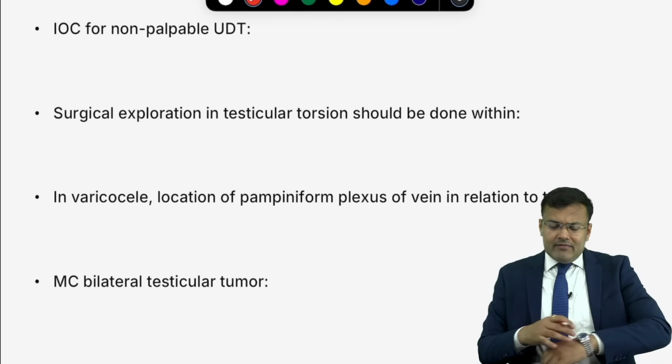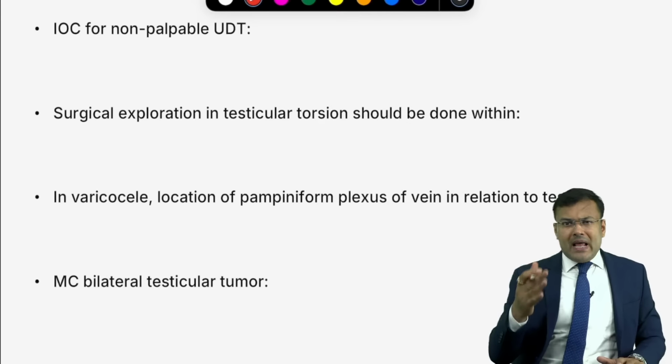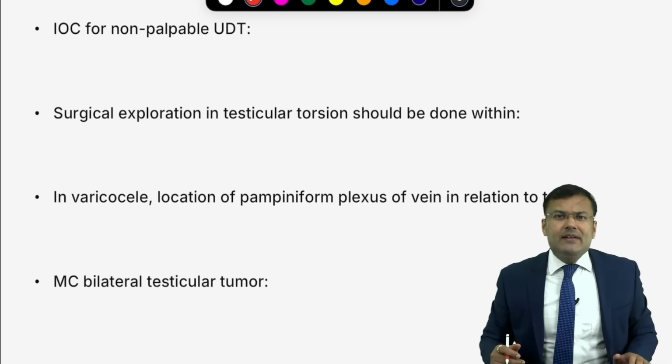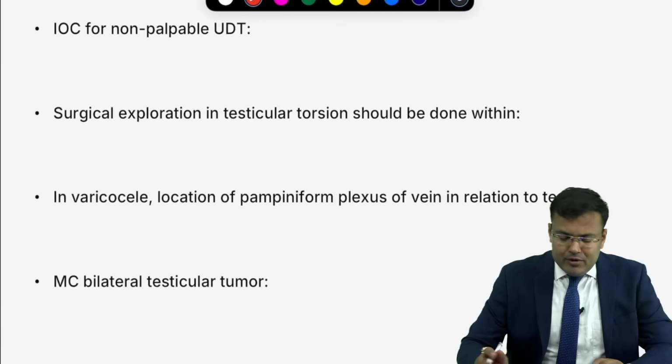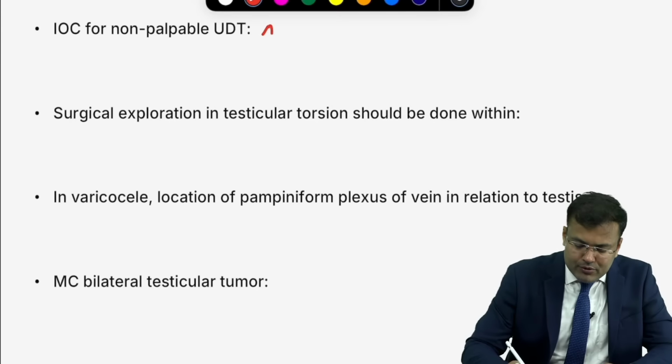Next, investigation of choice for non-palpable undescended testis. If it is non-palpable, it is in abdomen. Go and search in abdomen. How will you search? Diagnostic laparoscopy.